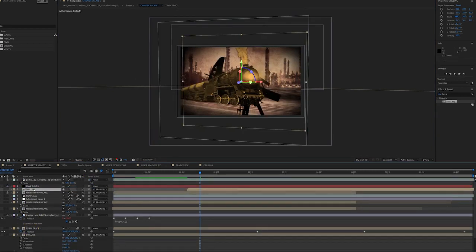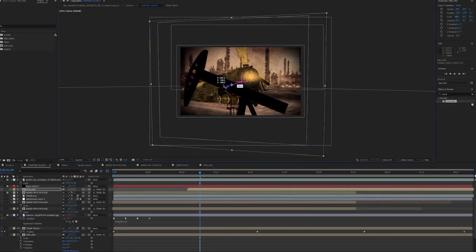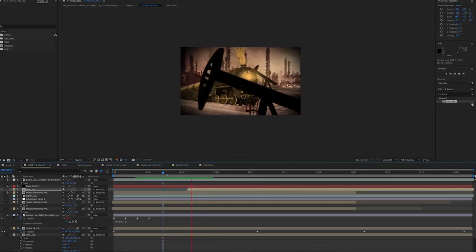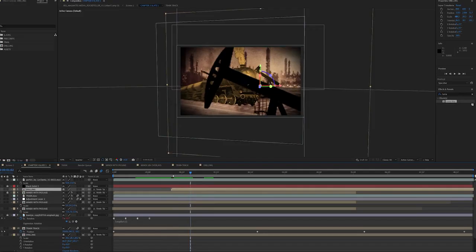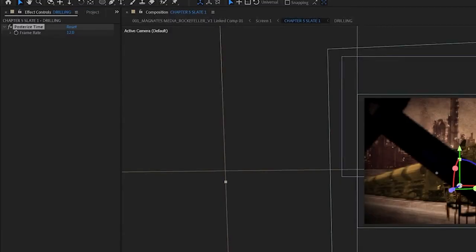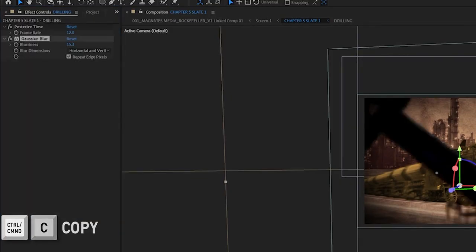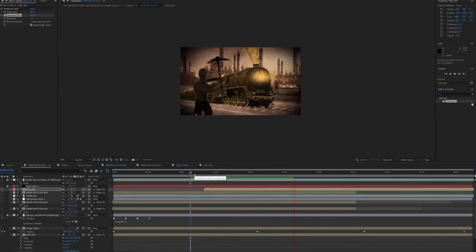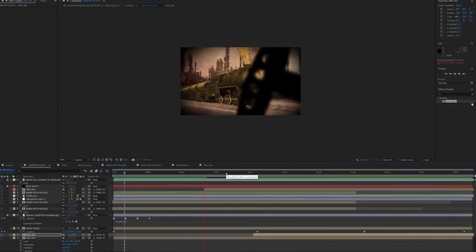I'm going to add one quite severely to the foreground because it will make the shot feel a bit fuller. There we go, that's looking pretty good. I just need to move it back a little bit. I also need to add a Gaussian blur to the drill closest to the camera because again, depth of field, if that is that close to the camera and the train is in focus, it's very unlikely that the drill itself will be in focus. So we're going to add a Gaussian blur to it and just tweak that to taste. And there we go. There's 3 drills in shot and there are 3 miners in shot.